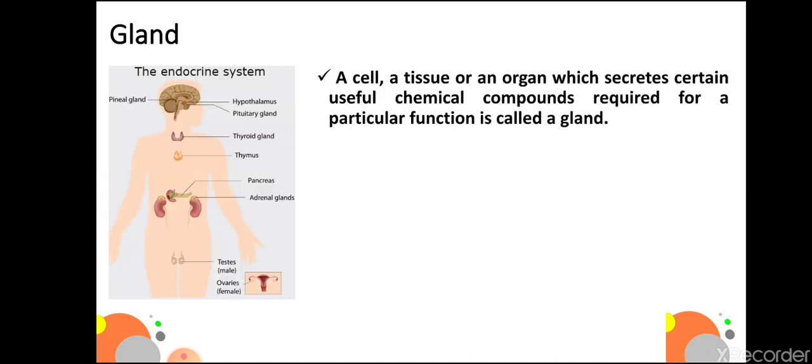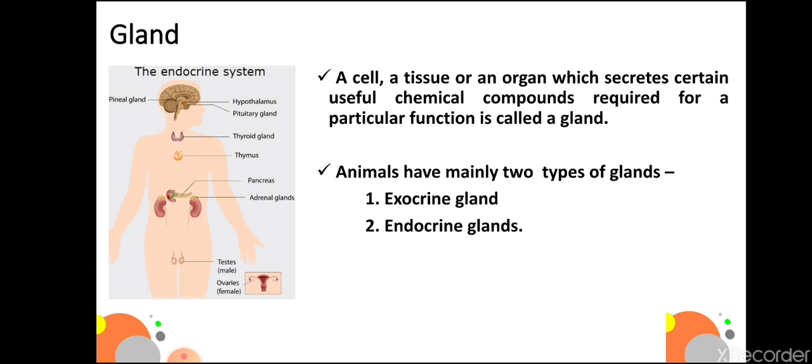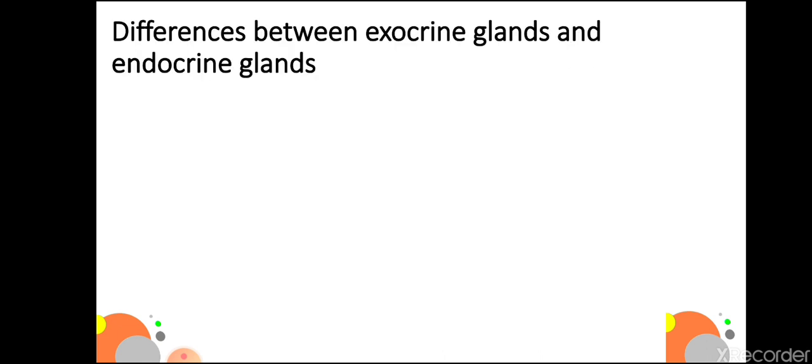What are glands? A cell, a tissue, or an organ which secretes certain useful chemical compounds required for a particular function is called a gland. Animals have mainly two types of glands. These are exocrine glands and endocrine glands. What is the difference between exocrine gland and endocrine gland? Let us see.